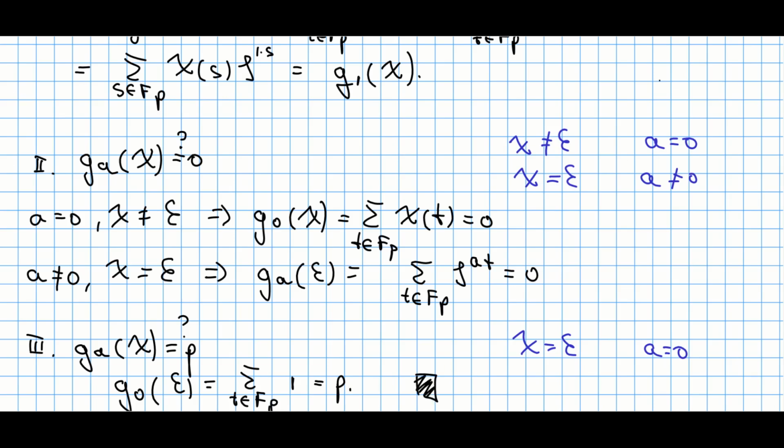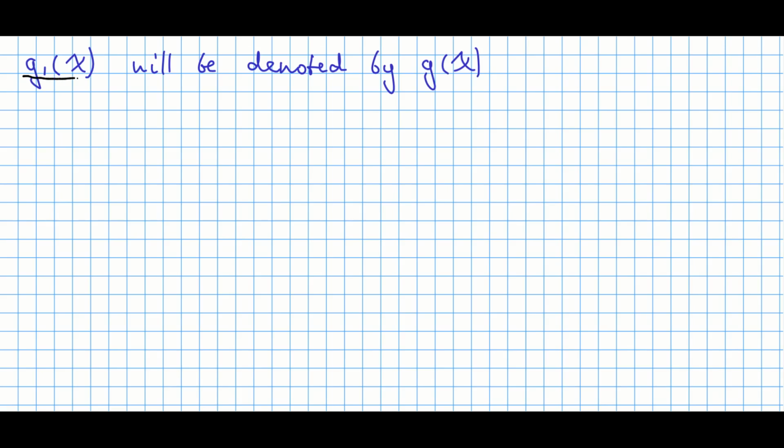This is our QED. From now on, I'm going to denote this Gauss sum at point 1 just by g with this character chi. I just remove this number 1 over here for the sake of simplicity. There is one interesting estimation we're going to apply next time, in order to find the total number of solutions in some equations. If you take this Gauss sum, where we assume this is number 1 but just do not write it anymore, and take any non-trivial character chi, its absolute value is going to be equal to the square root of p.